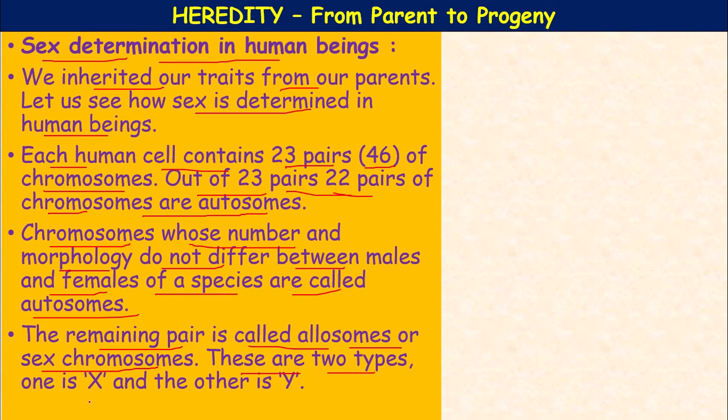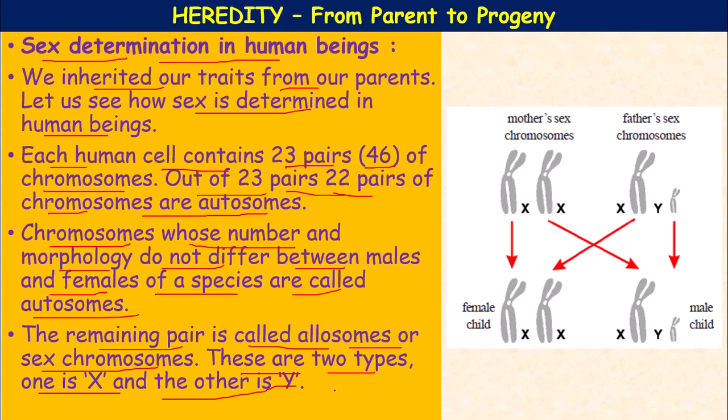These are of two types. One is the X chromosome and the other one is the Y chromosome. The last pair represents these two, X and Y. So, you can see here the mother's sex chromosomes are X and X. XX represents the female or mother. The father's sex chromosomes are X and Y.